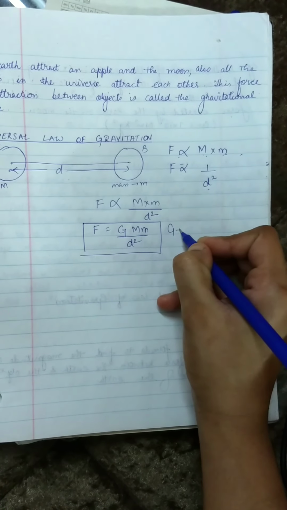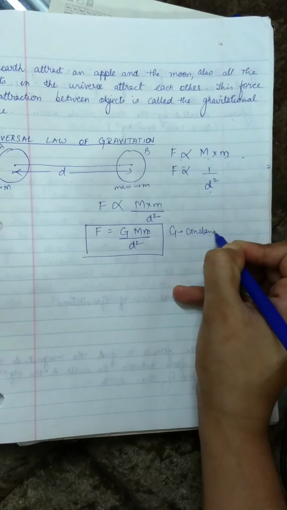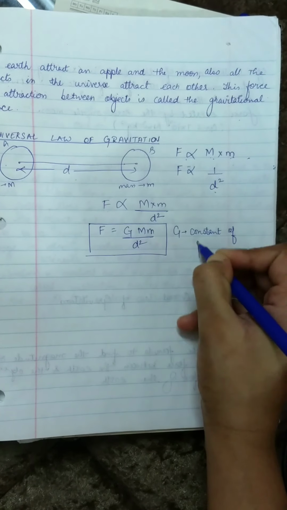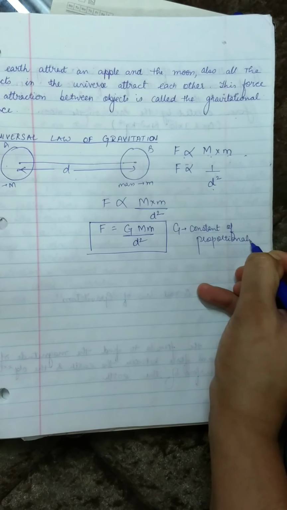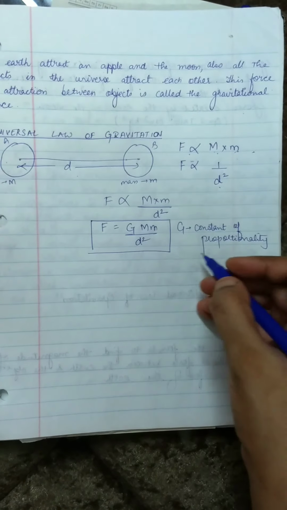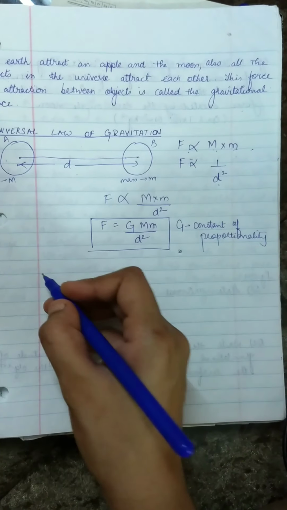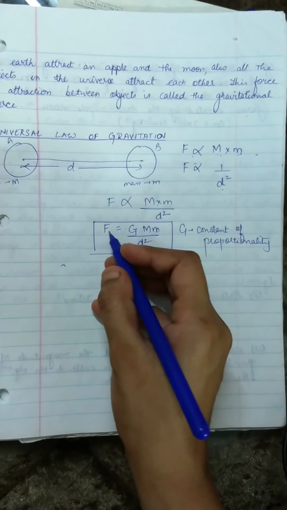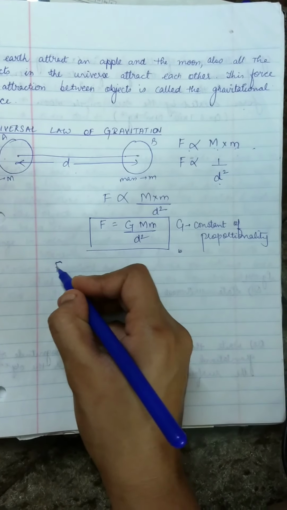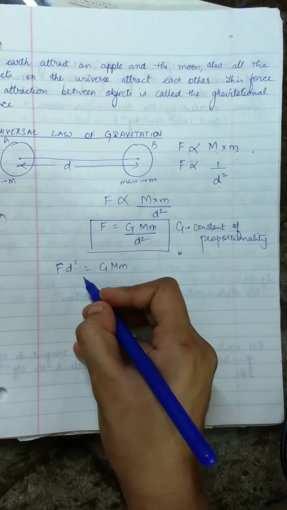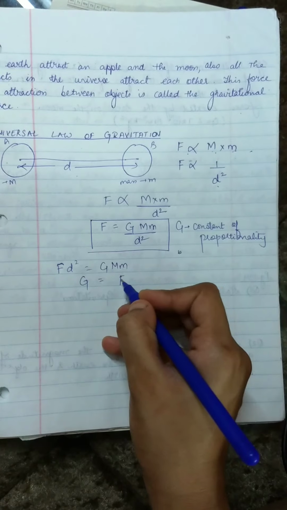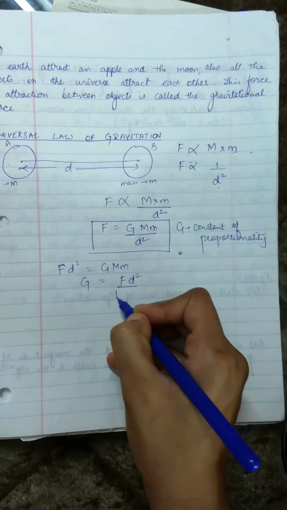Here G is the constant of proportionality, or universal gravitational constant. So here if I cross multiply, this will give me F d square is equal to G M m, or I can also write G is equal to F d square upon M m.